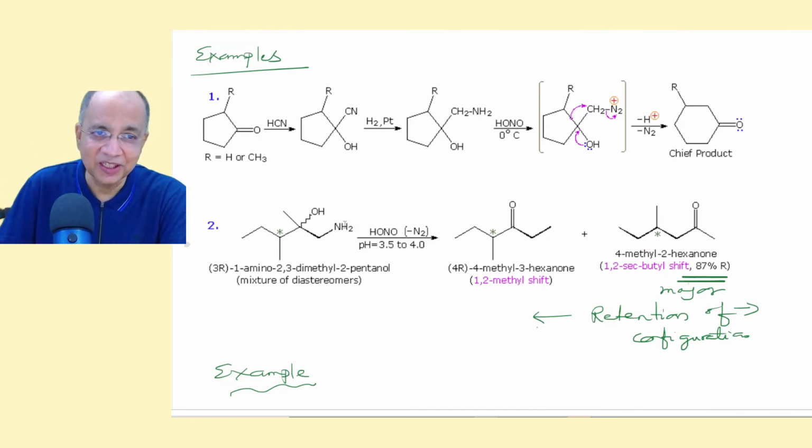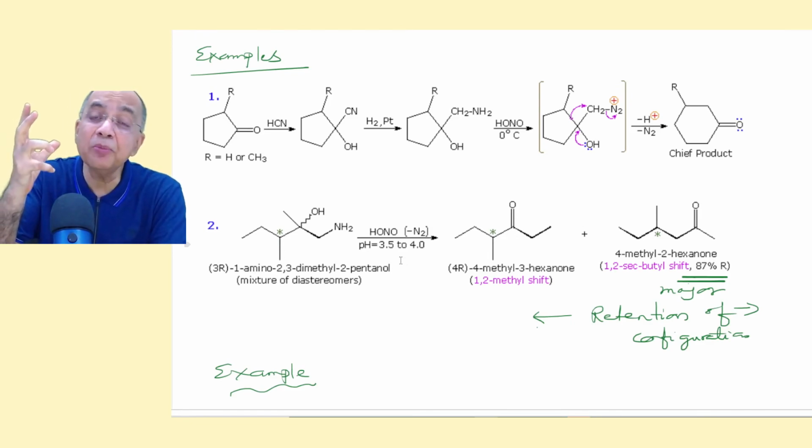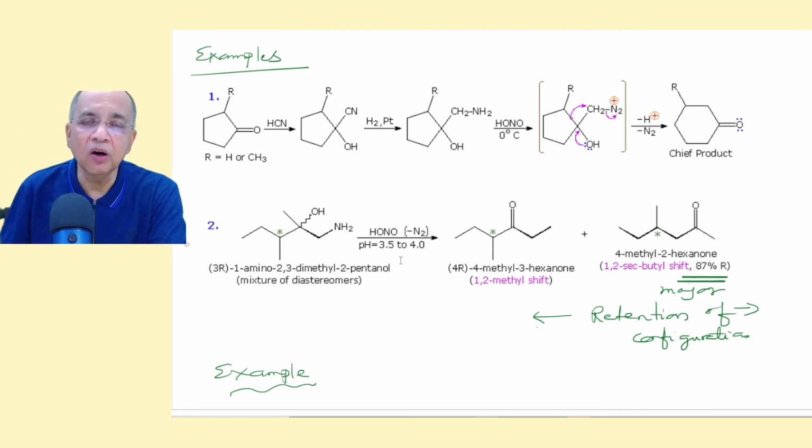Tiffeneau-Demjanov reaction is, this is the amino compound where you see how the stereochemistry, there is a retention of configuration. Supposing this is a chiral center with R configuration, right? Now this is amino group, primary amino, nitrous acid, and there is N2 plus, no doubt.